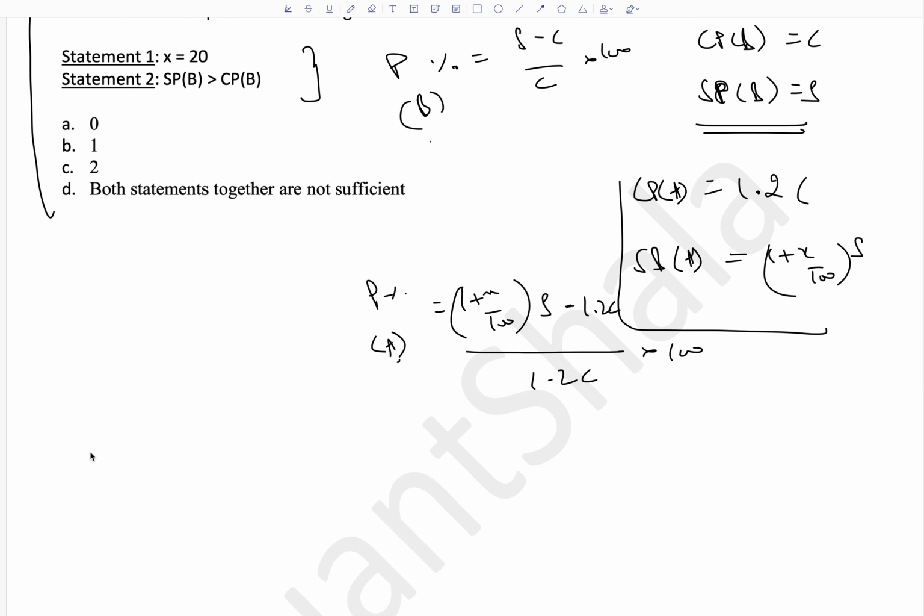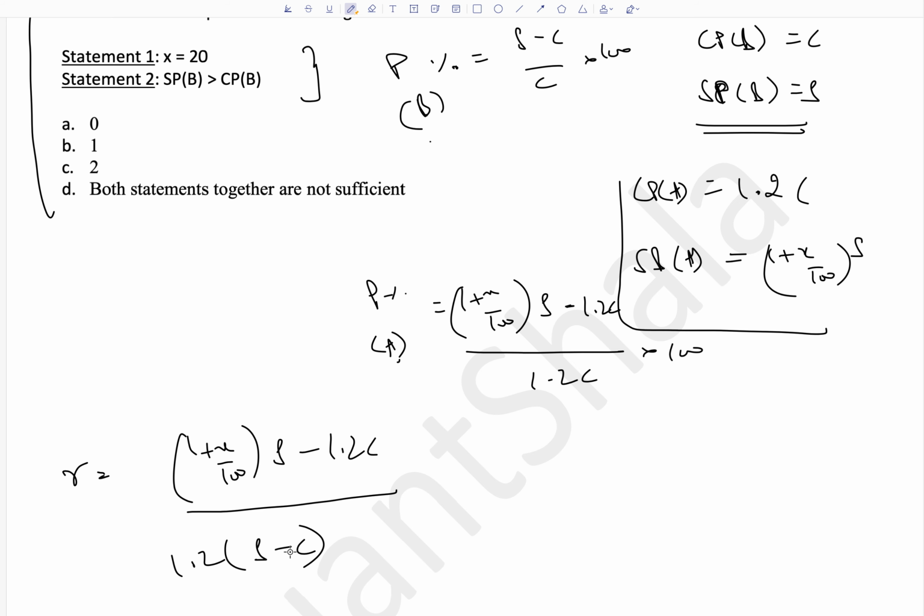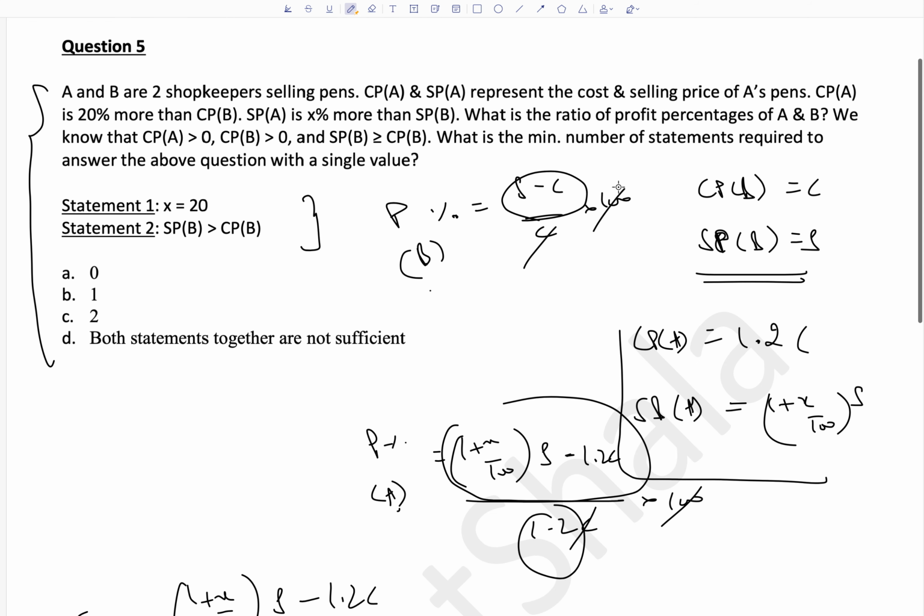So what is the ratio? Ratio becomes ((1 plus X by 100) S minus 1.2C) divided by (S minus C), and then you have 1.2 here. So this C got cancelled, 100 got cancelled. In the numerator you have this thing. In the denominator you have 1.2 multiplied by (S minus C). So this 1.2 is anyway constant. Now I'm seeing what I can do to this to make this a constant. The question says, we know that cost price of A is greater than 0, cost price of B is greater than 0.